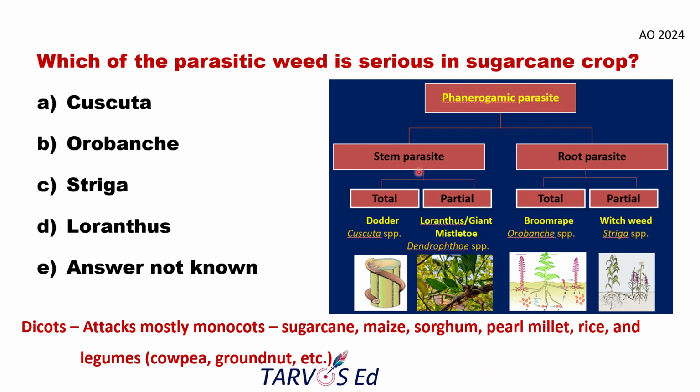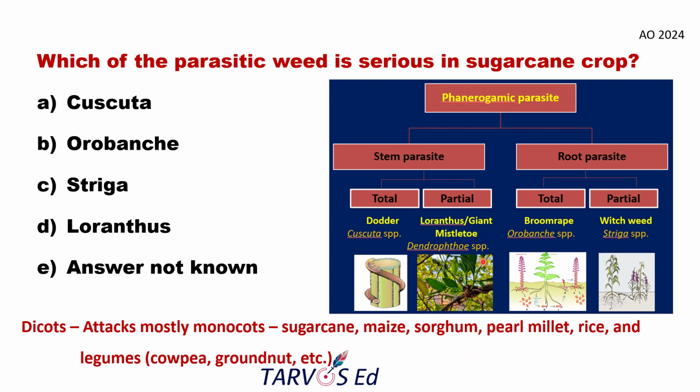Again, one more subclassification is there. In each classification, stem and root parasite, there are total stem parasite, total root parasite, and partial stem parasite and partial root parasite. What it indicates is that total and partial mean some of the flowering plants depend on the host plant completely for nutrients, survival, and reproduction. But in the case of a partial phanerogamic parasite, it will have some leaf system, so a part of the nutrients will be synthesized on its own using photosynthesis.